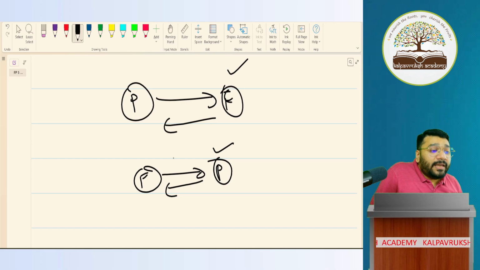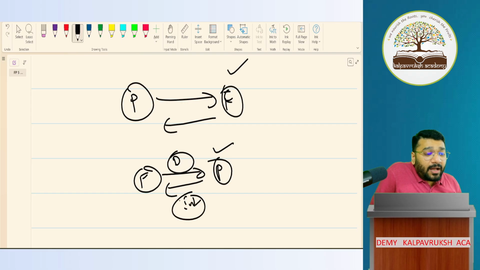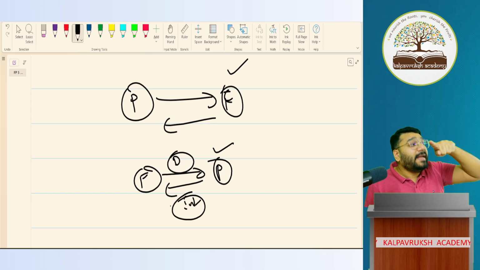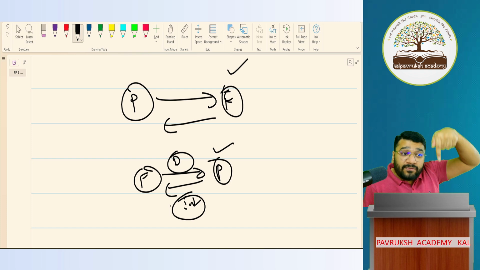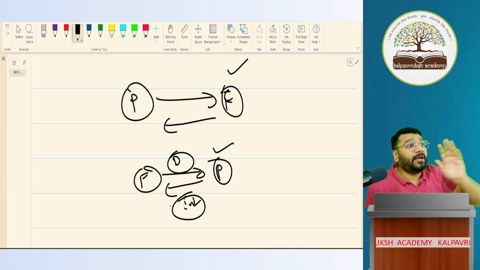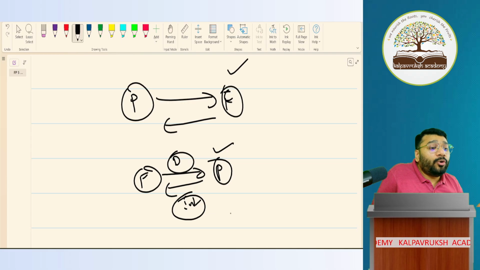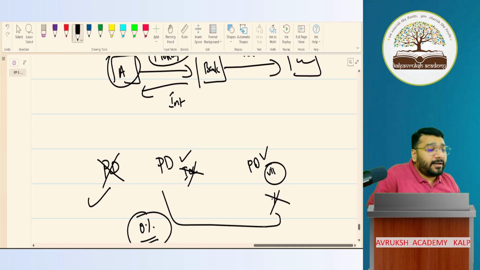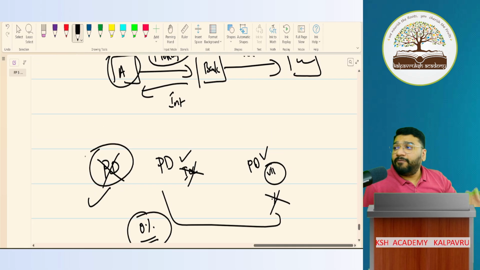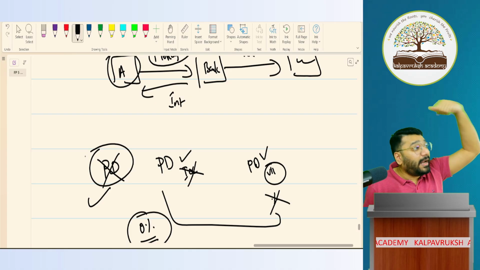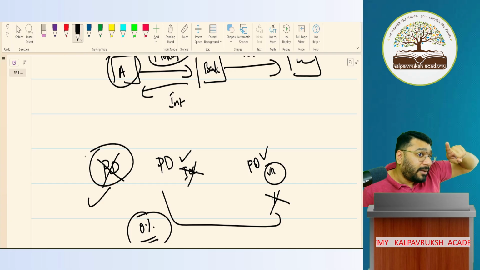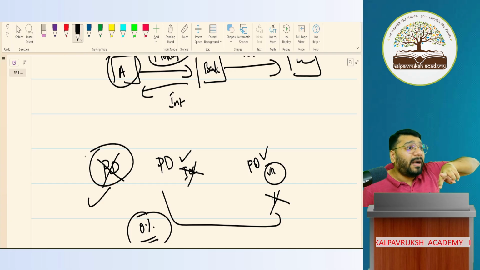In the partnership deed, did you mention that interest on drawing will be paid by the partner to the firm at so and so percentage? Mention it. If you do not mention the interest on drawing percentage, it is 0%. If the partnership deed is not there in writing, conflict will come. One partner will say, I will not pay interest on drawing. Other partner will say, no, you withdrew money, you give the interest.